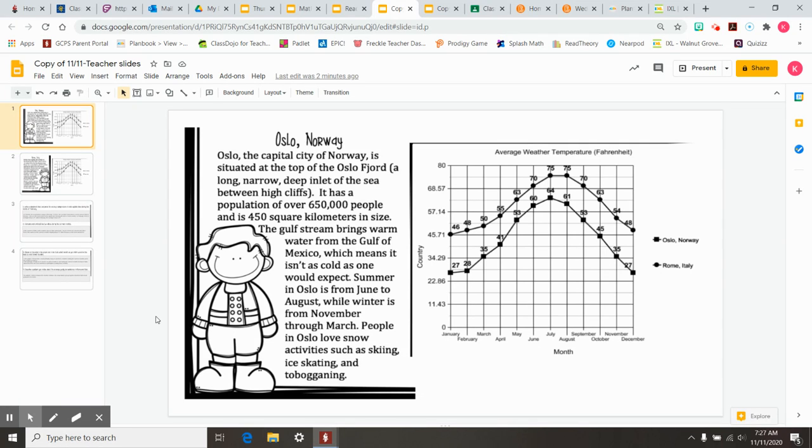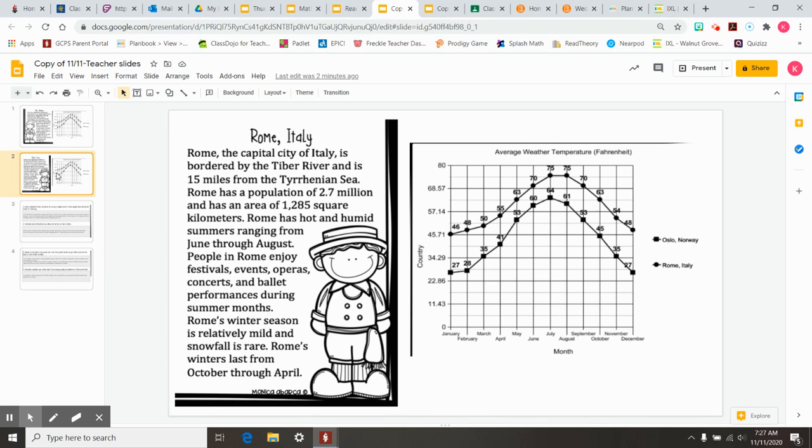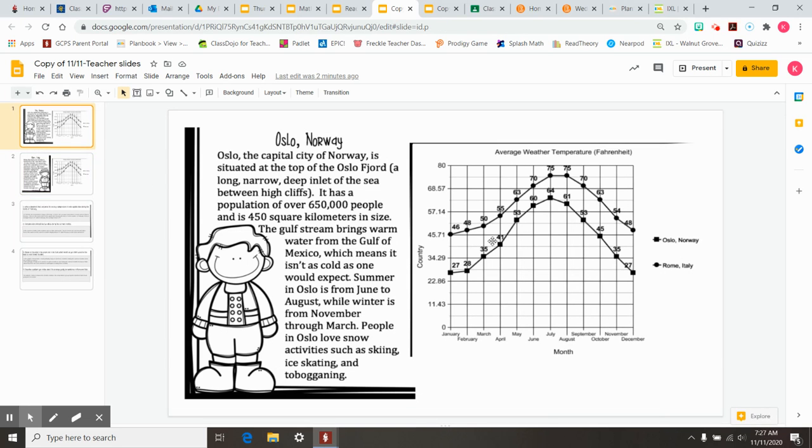So we're going to take a look at these two passages. One is about Oslo, Norway. The other one is about Rome, Italy. And notice they both have the same graph, which shows the average weather temperature in Fahrenheit that they go through between the months of January and December. So let's start looking at the passage for Oslo, Norway.